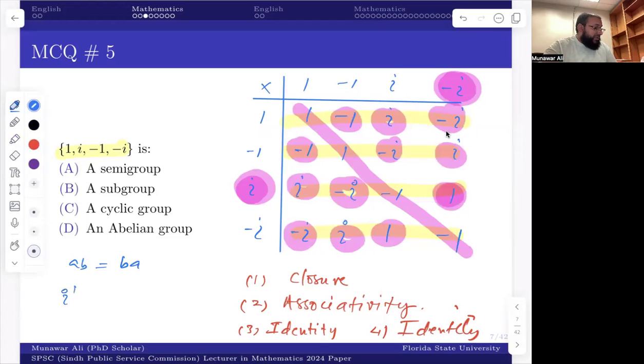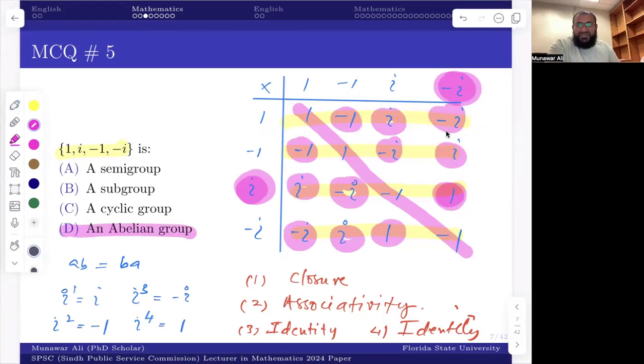Like i to the 1 is i, i to the 2 is minus 1, which belongs to this set, i to the 3 is negative i, which also belongs, and i to the 4 is going to be 1, which are these basic properties of this number i. So you can see that seemingly it's an abelian group because all the abelian group properties are satisfied. It's also a cyclic group because there is a generator of the group, which is i.